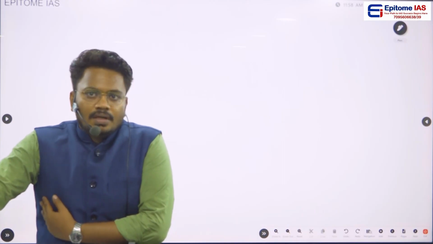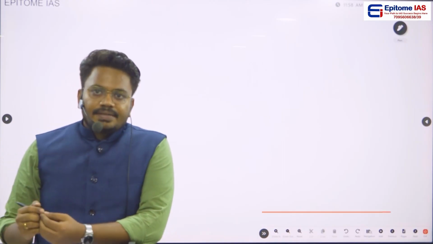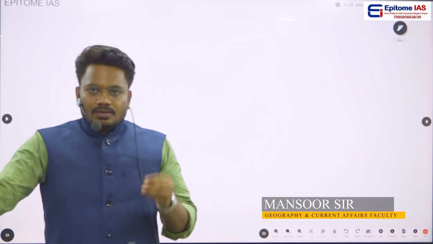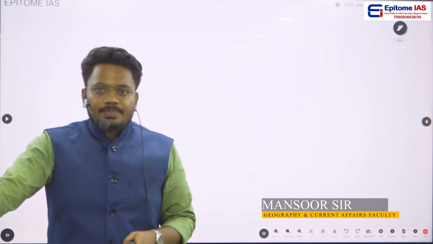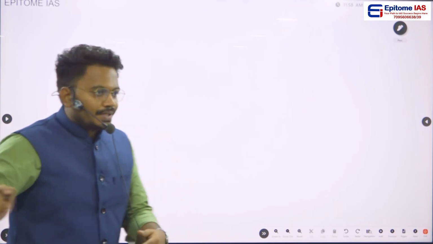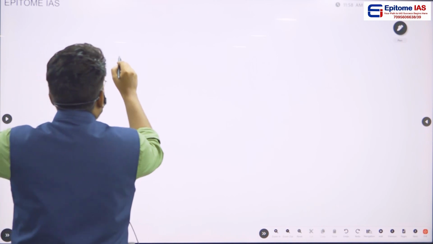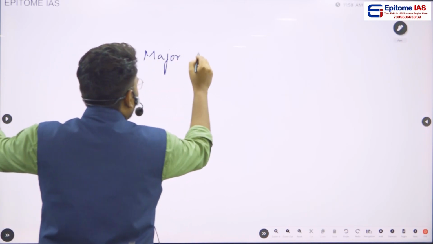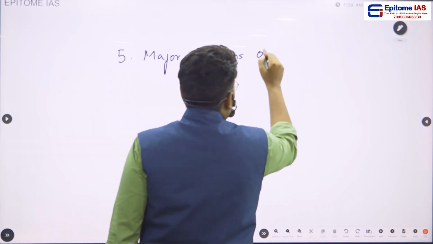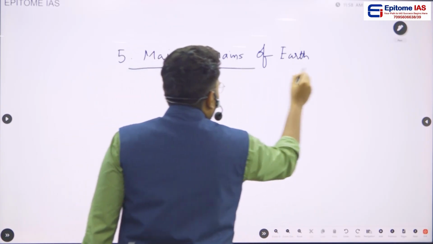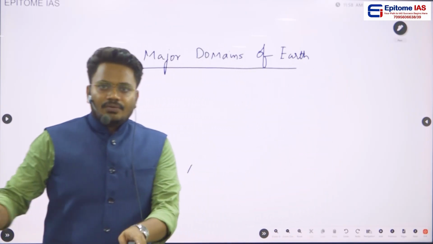This is Mansoor. So we have started this NCERT series, and in this NCERT series, so far we have discussed 4 chapters from 6th class geography NCERT, and today we are going to see the 5th chapter. And this 5th chapter mainly deals with major domains of Earth. Major domains of Earth. So in this chapter, we will be seeing the important keywords.